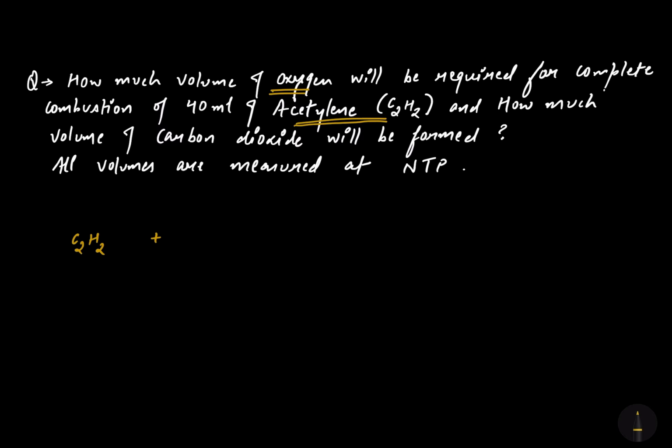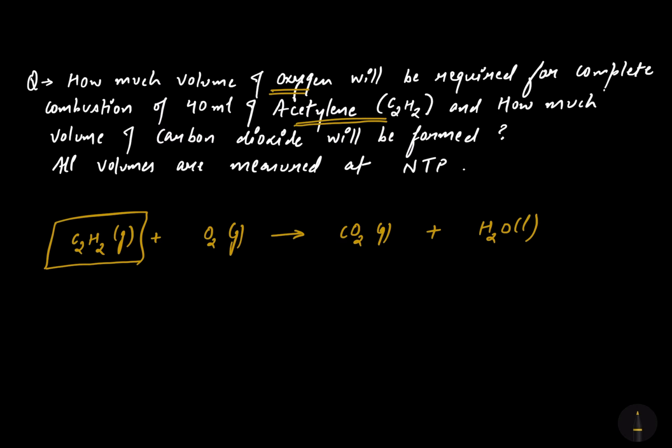In the combustion reaction, we always add O2 gas, and it was also ethylene gas. So my dear students, please always keep in mind whenever a hydrocarbon gets combusted, it always forms CO2 gas and H2O liquid. Whenever any hydrocarbon, be it alkane, alkene, or alkyne, is combusted completely in the presence of oxygen, the products are always carbon dioxide and water.